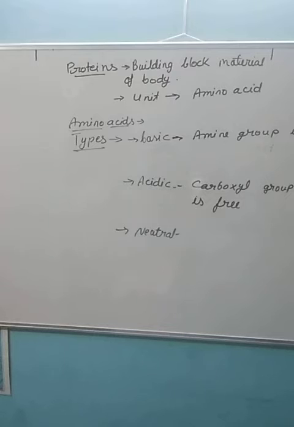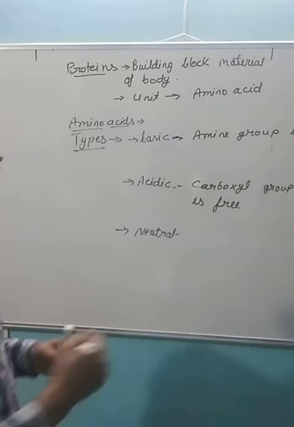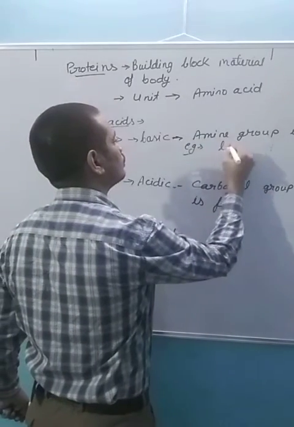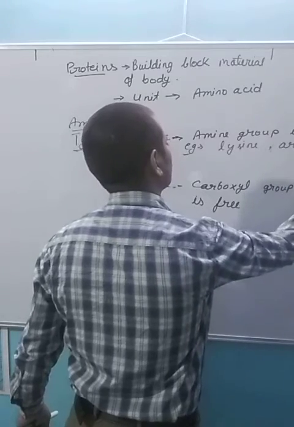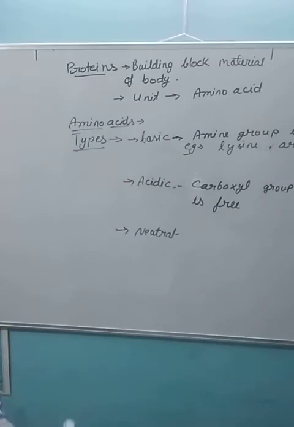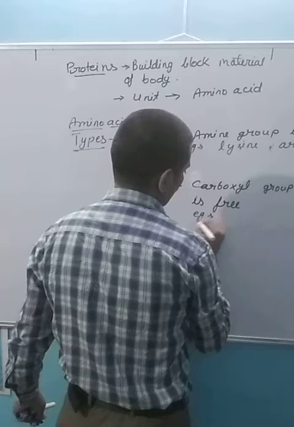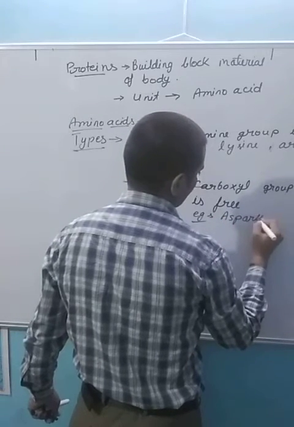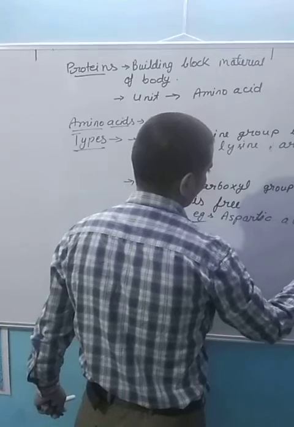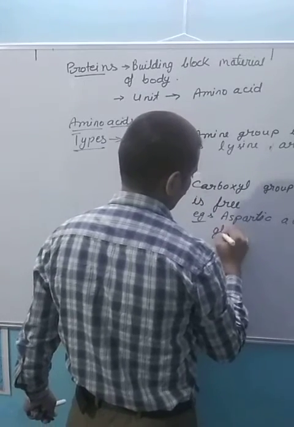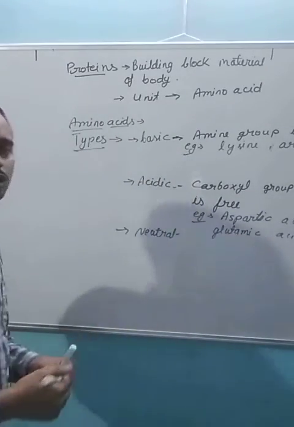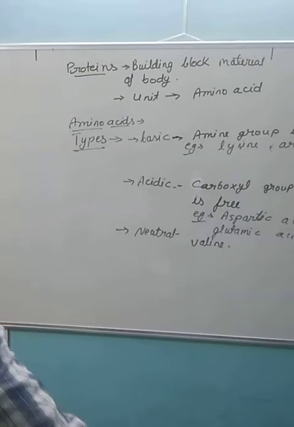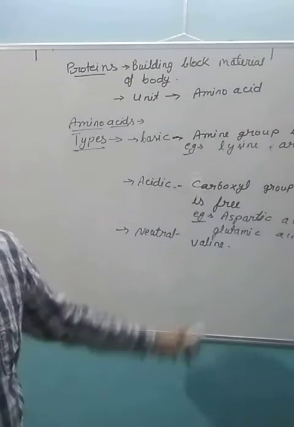The most common examples of basic amino acids are lysine and arginine. The most common acidic amino acids are glutamic acid and aspartic acid. Then for the neutral amino acids, the most common example is valine.